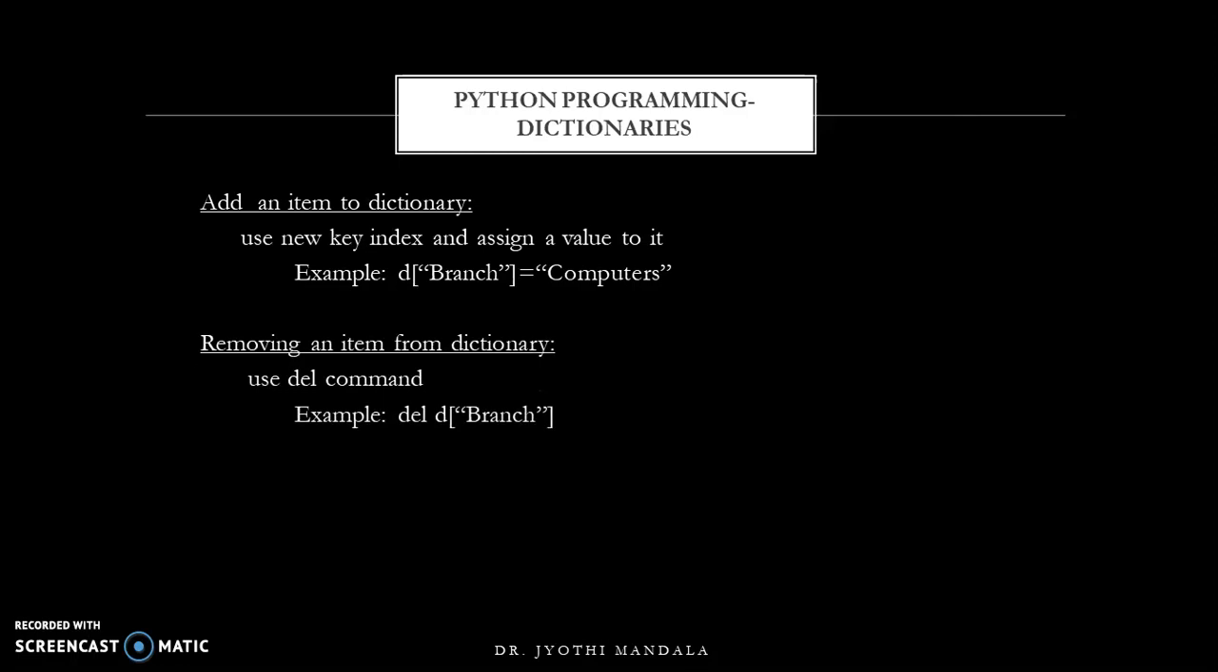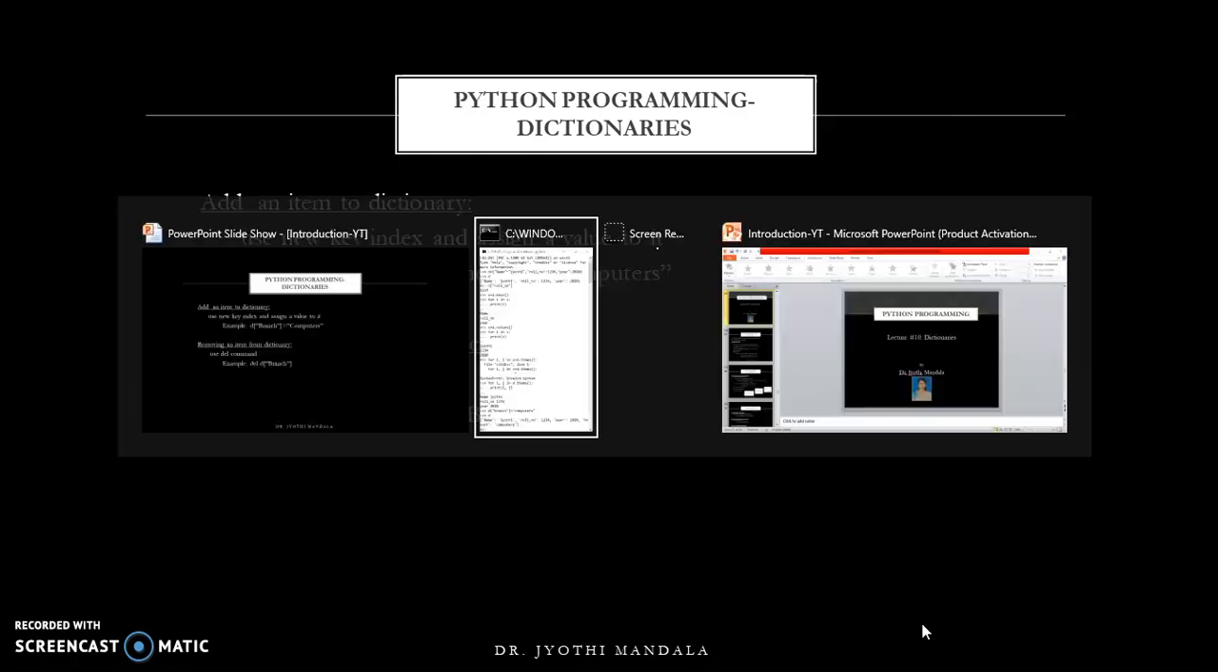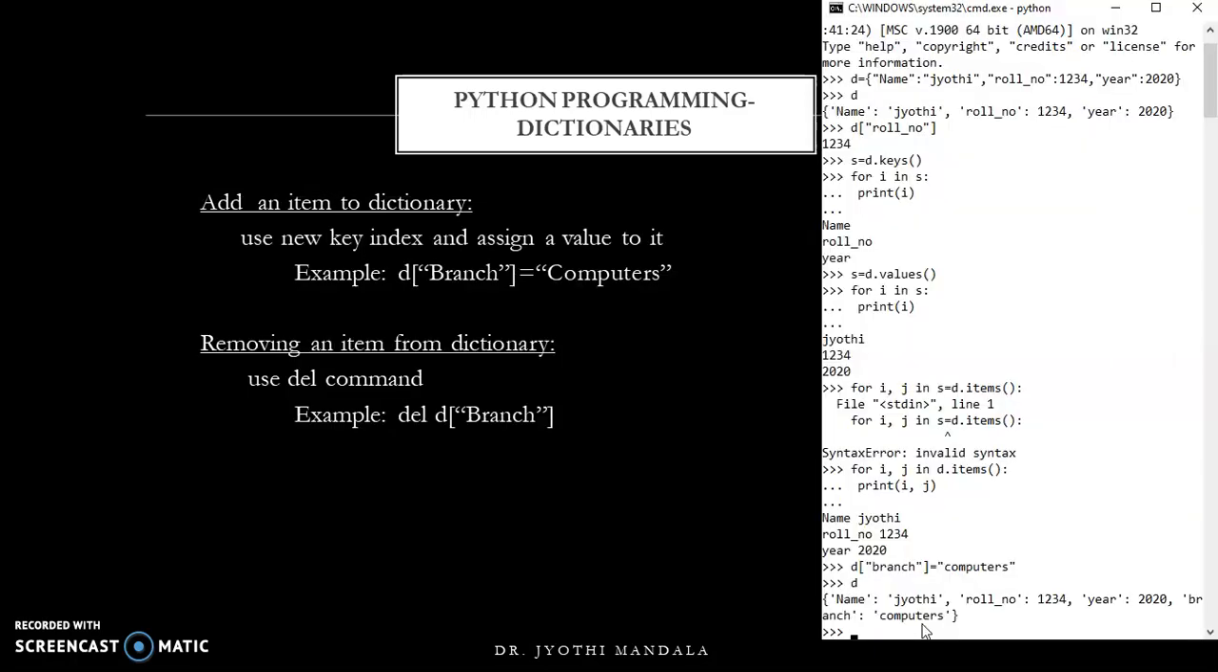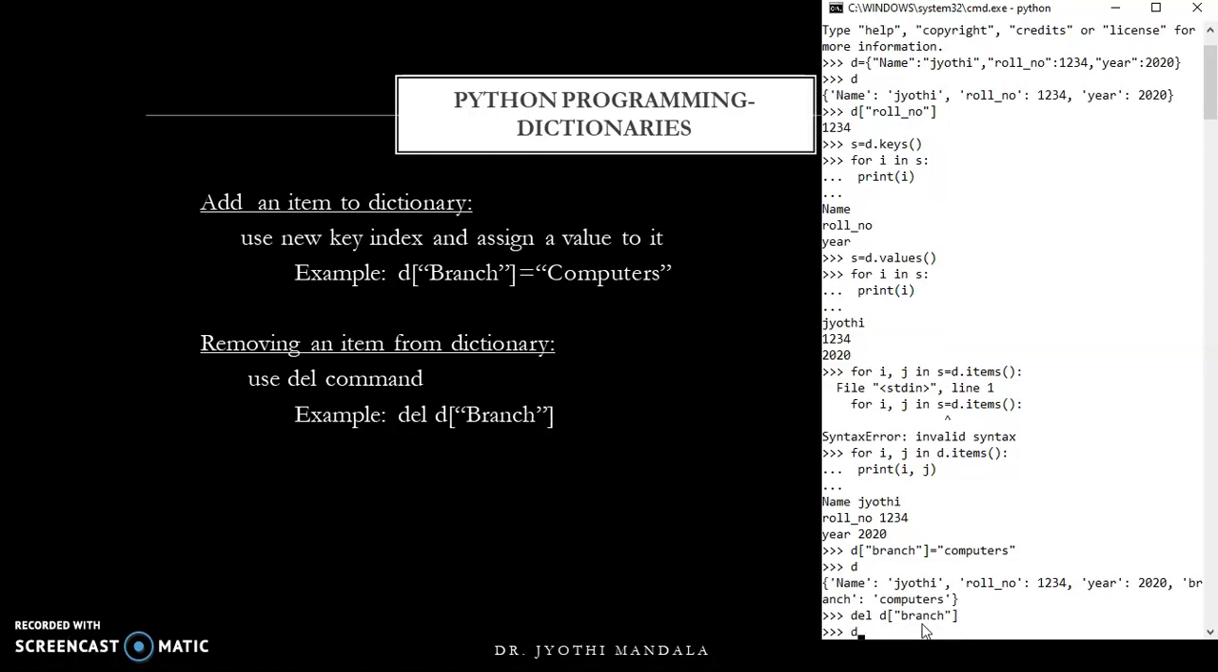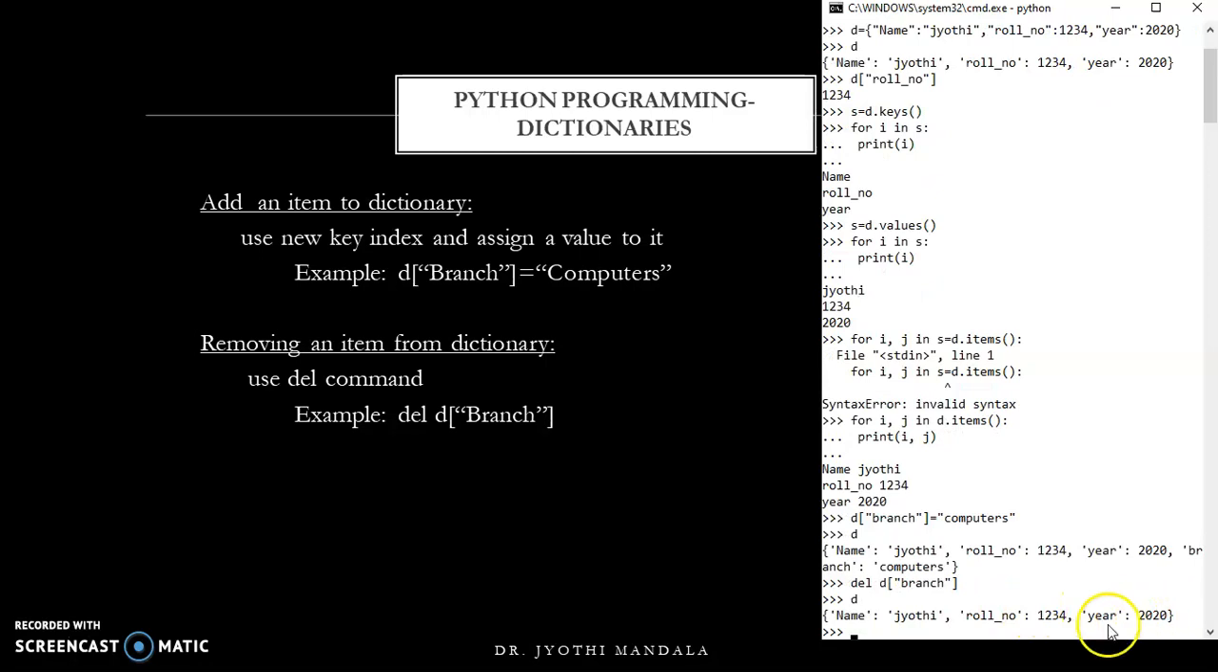If you want to remove, you can use the del command. How to use the del command? Simply you need to write del of whatever value you want to remove. Let us consider d of branch, I want to remove branch only. So simply write branch. If you try to display the d value, branch has been removed here.